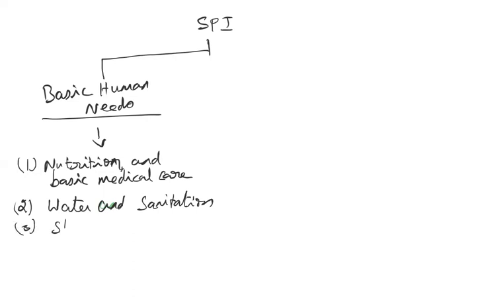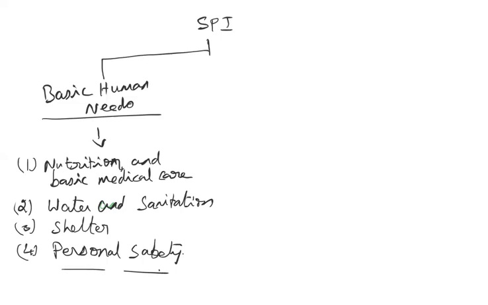Third one, shelter. And fourth, this is the recently used measure, personal safety. I think everyone can understand the importance of this personal safety, which is diminishing largely nowadays. So that's why this indicator is also used. Okay.